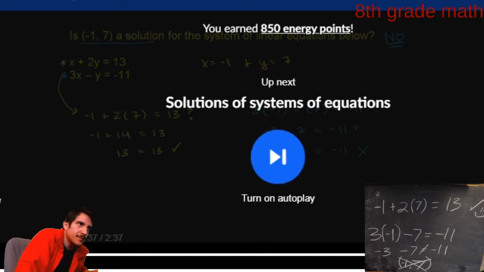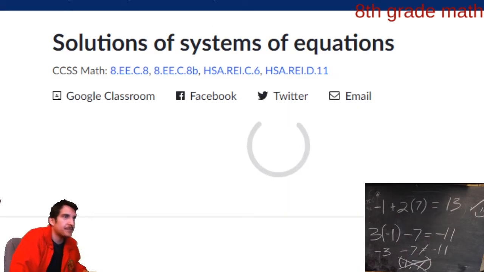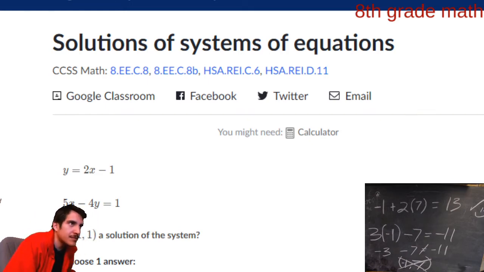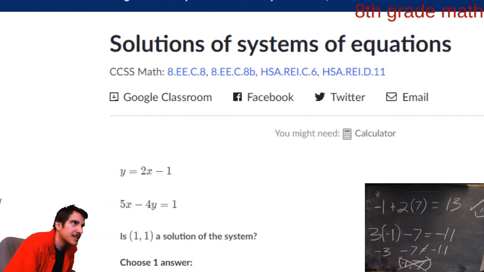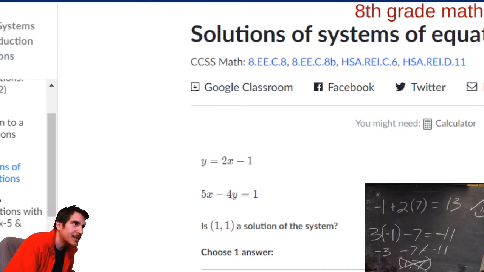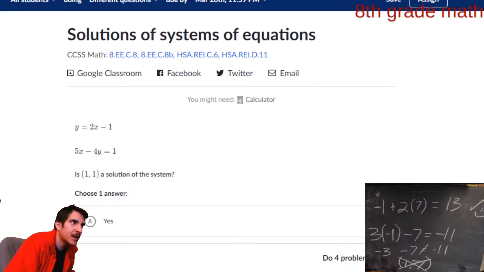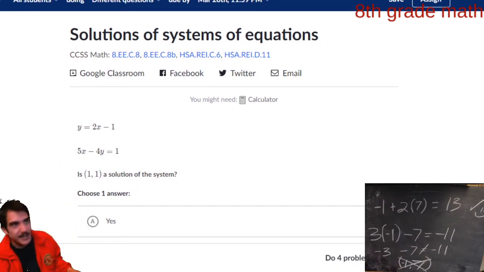Awesome. Okay, so I'm going to hit this next practice assignment here. We're going to try this out by ourselves. The size of this window needs to constantly be changed, and that's okay. Okay, I think that's enough space there.